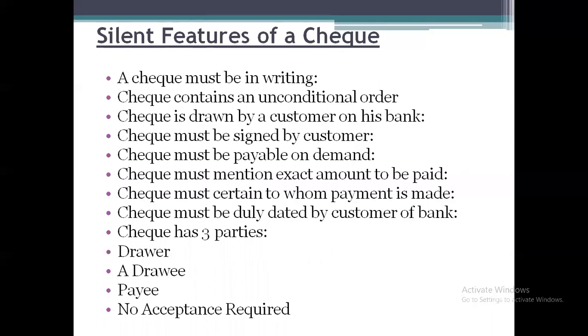Checks contain an unconditional order without any conditions. Third one, a check is drawn by a customer on his bank, means the person who is going to prepare or draw the check will be called the drawer, and the one for whom he is going to give the instructions, that is the bank, will be called the drawee.